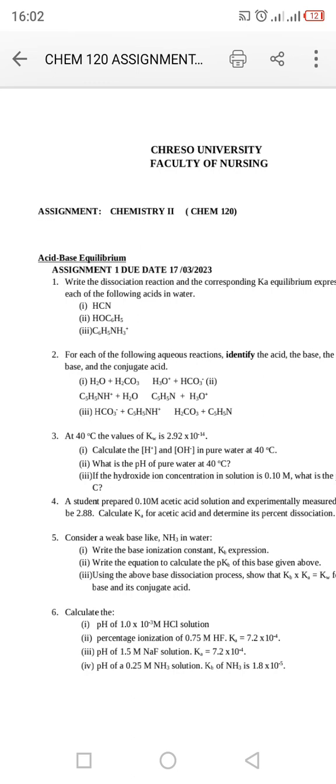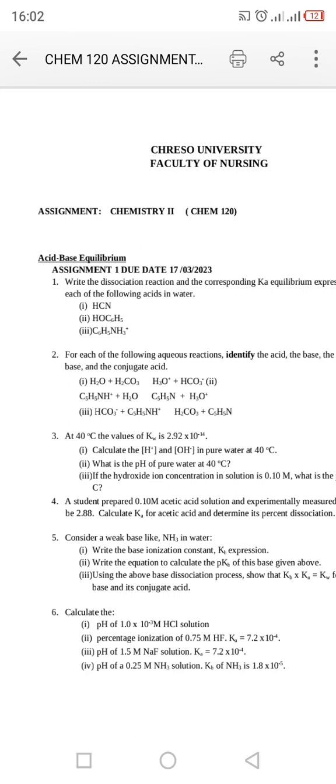Today we are talking about acids and bases, briefly summarizing what an acid is and what a base is according to different theories. According to Bronsted-Lowry theory, an acid is a proton donor, and a base is a proton acceptor.